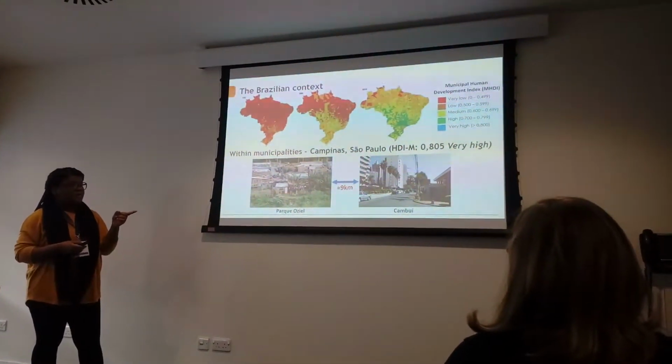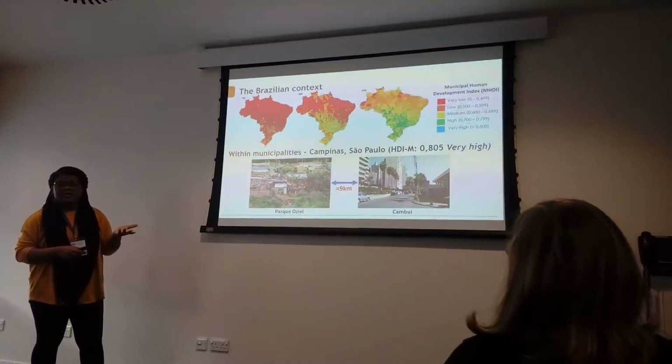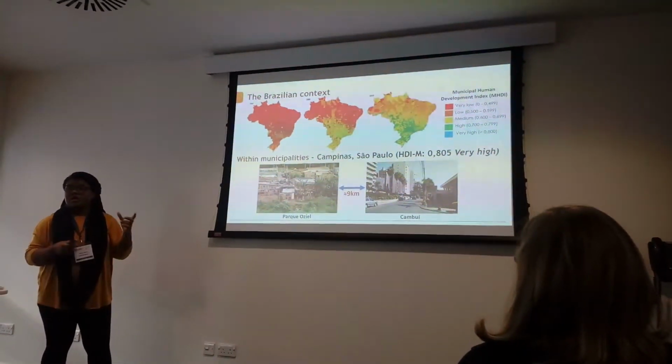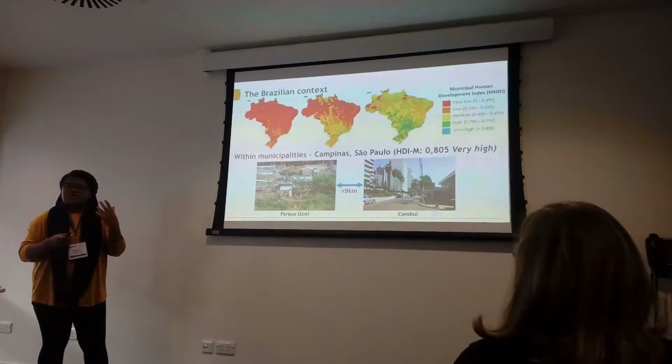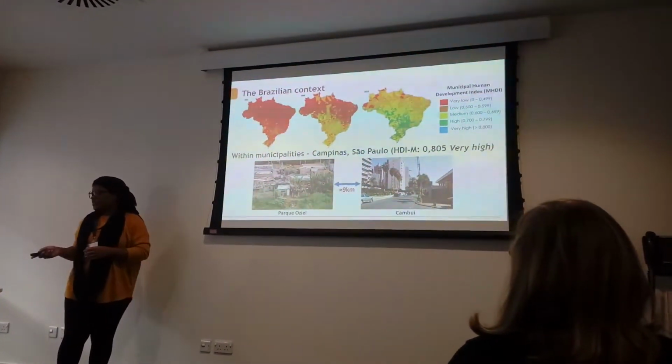This is in the municipality of Campinas, São Paulo, that has a very high HDI, and these 2 neighborhoods are only 9 kilometers apart. So this makes the case that we need a closer look. Looking at municipalities is not enough if you want to capture how deprivation is affecting health in the Brazilian population.